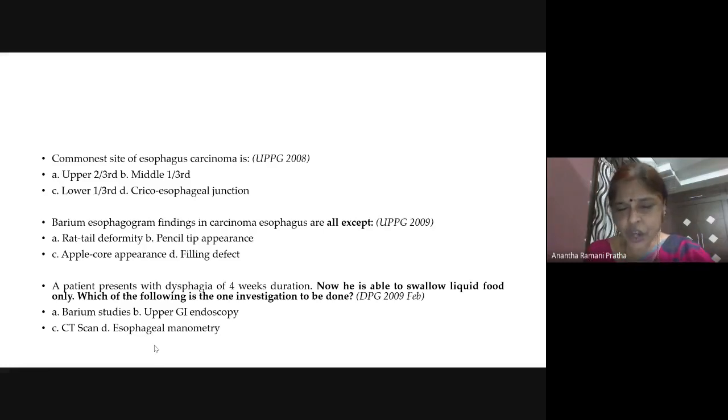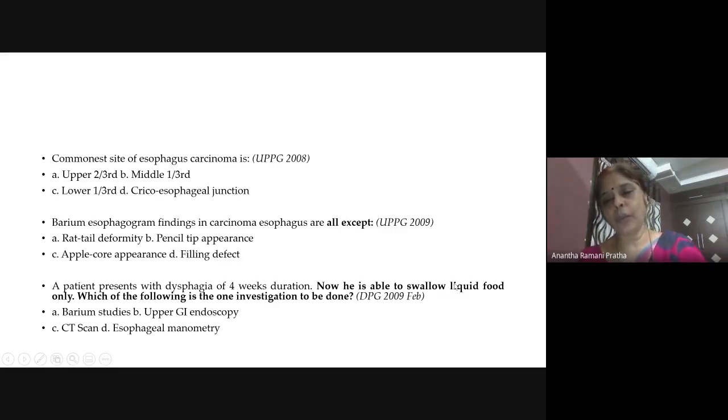Esophageal manometry is for achalasia cardia and all, right? Okay. You have to visualize. I told you, investigation of choice. You visualize. Upper GI endoscopy should be the answer. Nothing to do with manometry. See, here the patient is able to swallow liquid only. That means this is a progressive dysphagia. He never said liquid and solid.